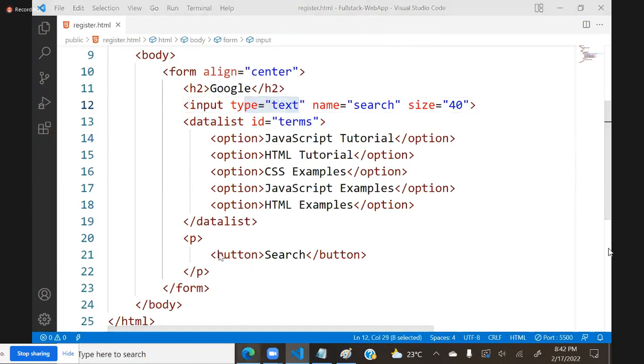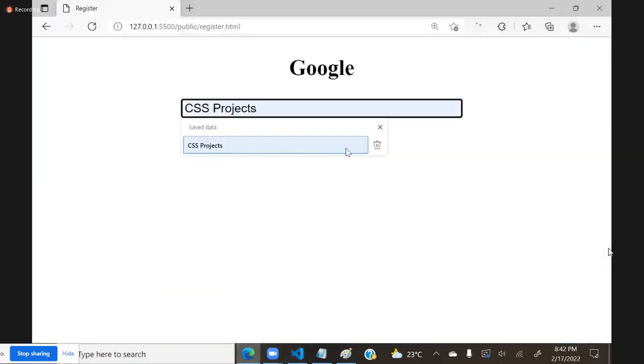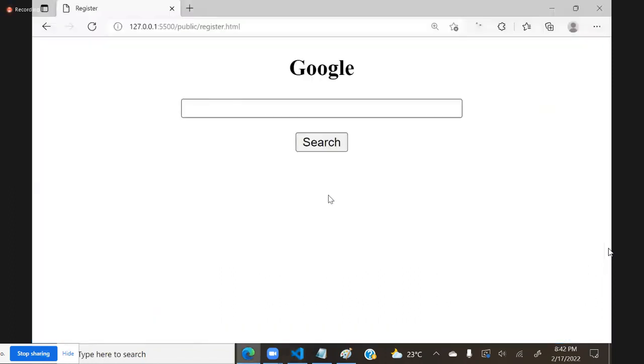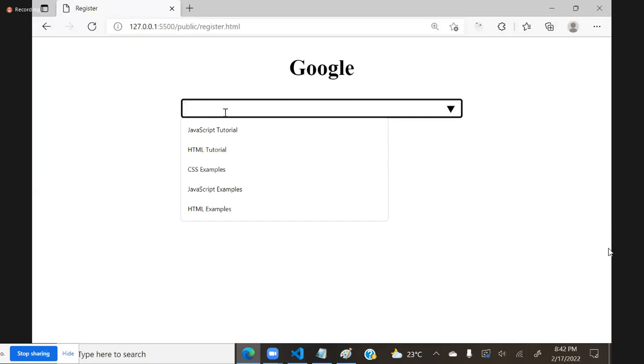Remember, currently the data list is not visible. Nothing will come. You can see nothing is there. One help came, that help is history. I delete that history. Nothing is there. I want this text box to use this data list. Then it uses it by using list is equal to terms. That means now it will get the list from these terms. And you can see that now when I click inside, it will get all the list.